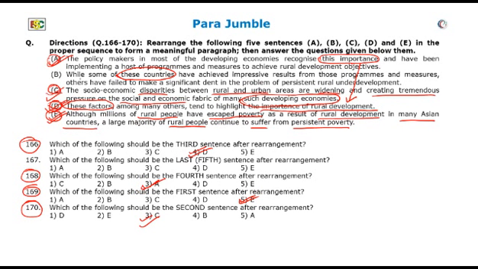The sentence B. While some of these countries have achieved impressive results from those programs and measures, others have failed to make a significant dent in the problem of persistent rural underdevelopment. We have the phrase those programs in the sentence B, and in the sentence just before that we have the phrase a host of programs. You can clearly see that this is a direct connection, and we can mark question number 167 with sentence B or option 2 as the correct choice without doubt. We have successfully solved this parajumble, and now we can move on to the next one.